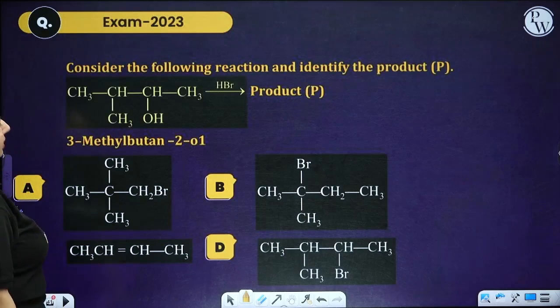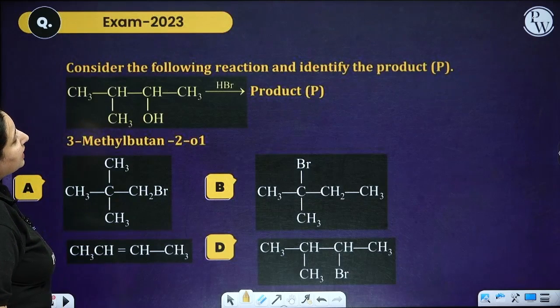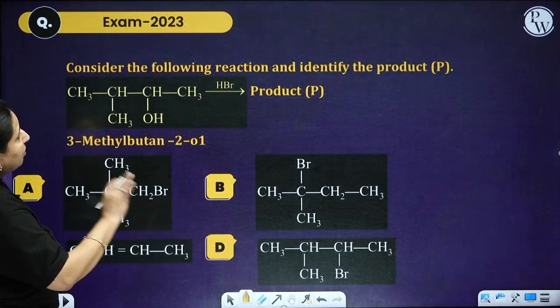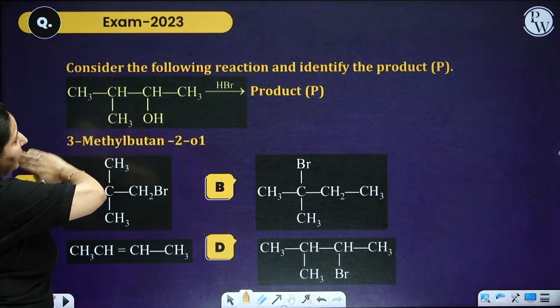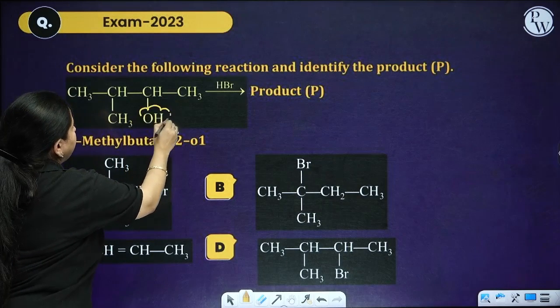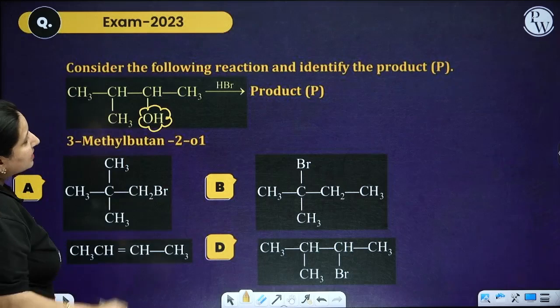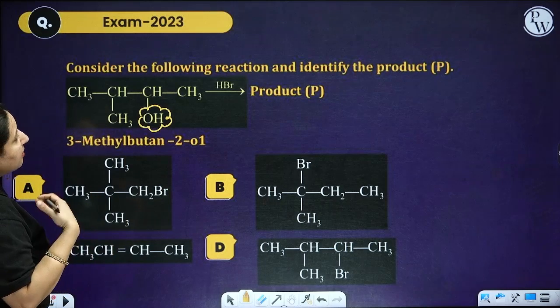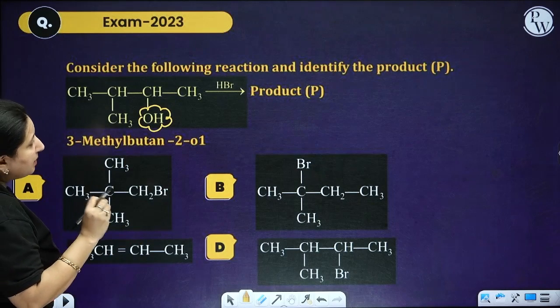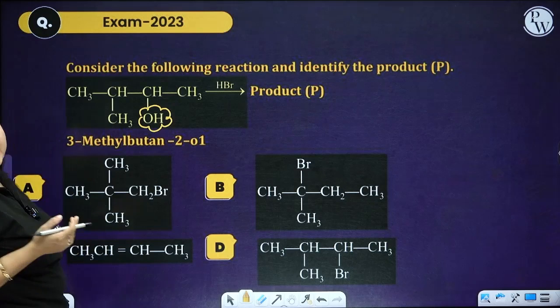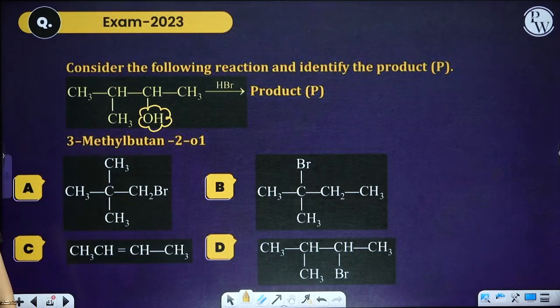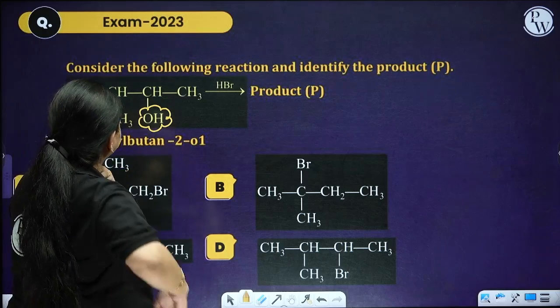Next is consider the following reaction and identify the product. Now look over here, I am making it react with HBr and over here I am having the OH, means that in this particular reaction I am going to have a reaction as per Markovnikov rule. The negative part is going to attach to the carbon atom.